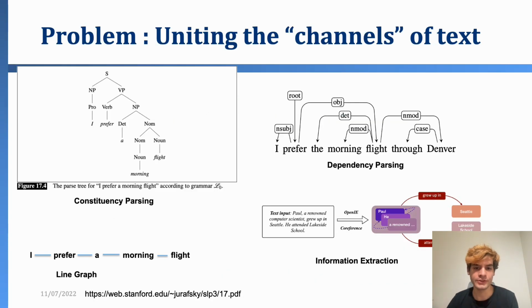Networks. When a researcher decides that they want to model text using graph neural networks, the very first decision they have to make is how to represent text as a graph. Four of the most common approaches are constituency parsing, dependency parsing, information extraction, and line graphs.